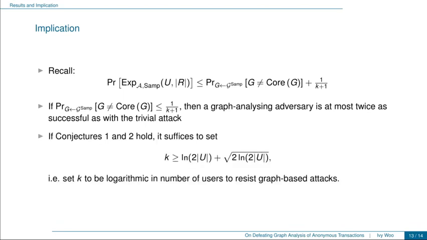In order for this to hold, if we assume the two conjectures, then using our results, we can derive that it suffices to set the number of decoys k to satisfy this inequality here, which is just logarithmic in the total number of users. And we say that with this number k, it suffices to resist graph-based de-anonymization attacks.